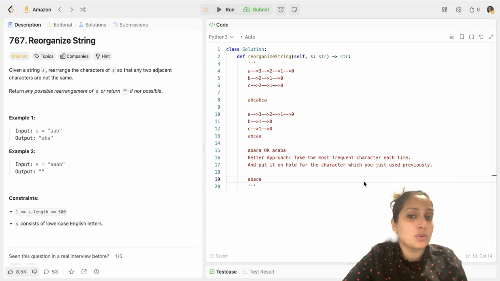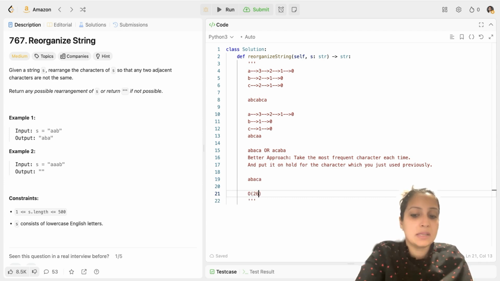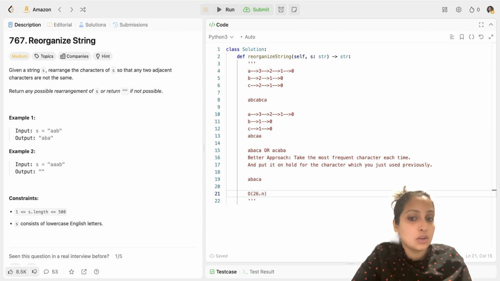But is there a better approach to do this rather than using a hash map? Why am I saying this? Because every time you're checking for the most frequent character in a hash map, that means you're going through the hash map and searching for the most frequent character. You're going through the values and finding the one which has the maximum count, which is itself of time complexity O of n square. In this scenario, if we assume that the number of alphabets is fixed at 26, the time complexity for this solution would be O of 26 into n rather than O of n square. But will this solution be accepted by LeetCode?